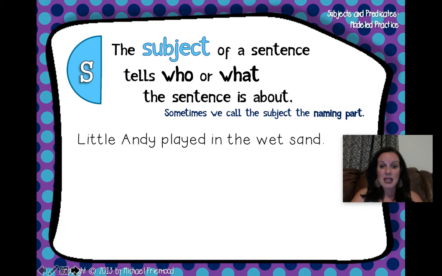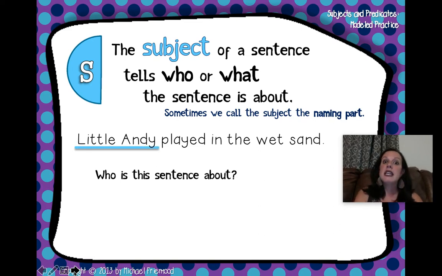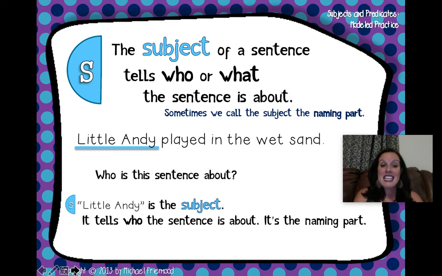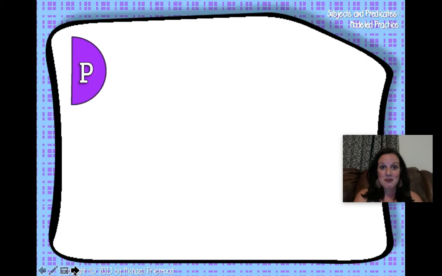Little Andy played in the wet sand. Who is this sentence about? That's right. It's about little Andy. He is the subject of the sentence. It tells who the sentence is about. It's the naming part.